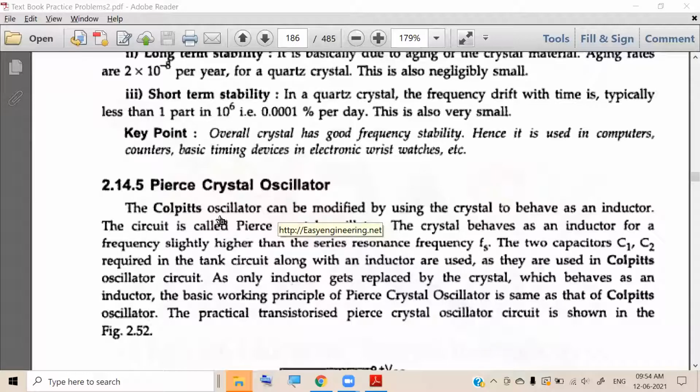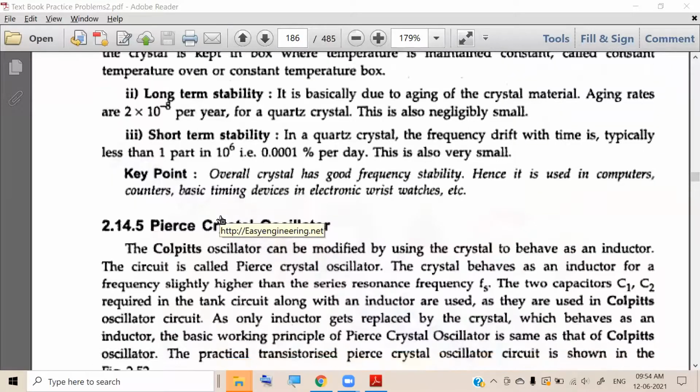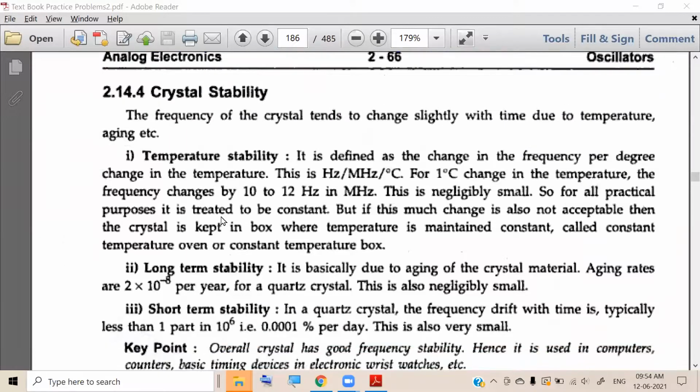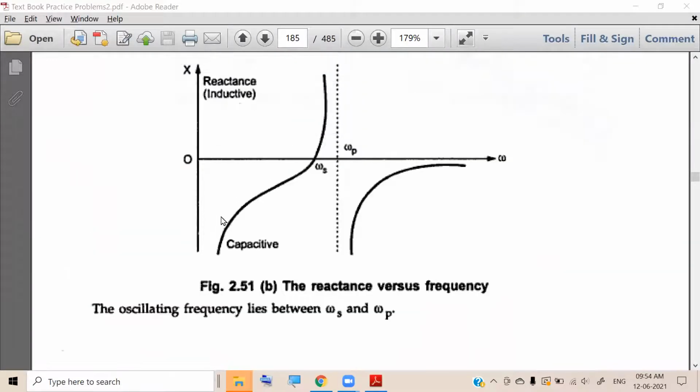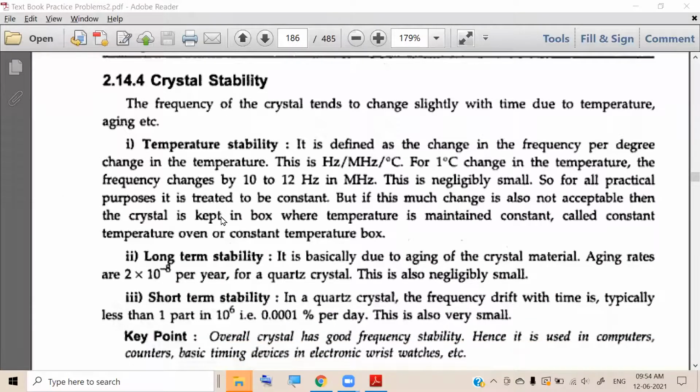Crystal oscillator. You should say crystal. That one inductor you will replace by crystal. Understood now? Don't say crystal oscillator. So far what we discussed is only crystal. Now we are going into crystal oscillator.